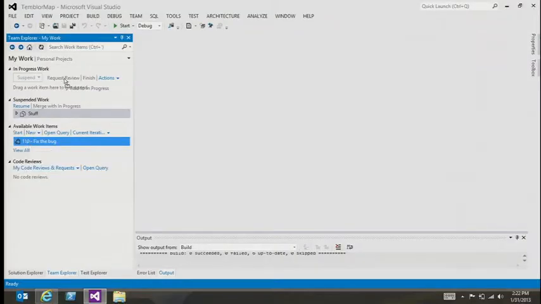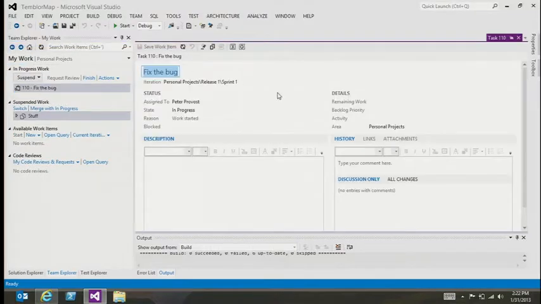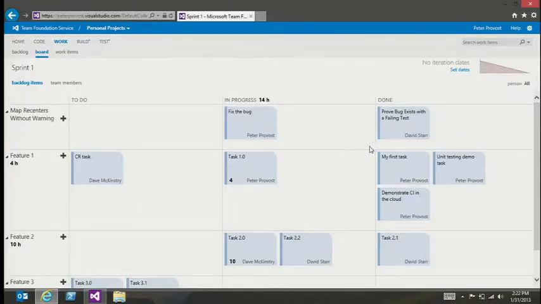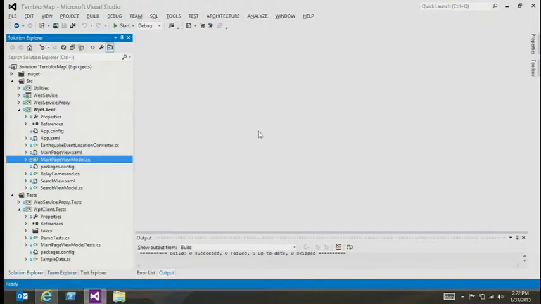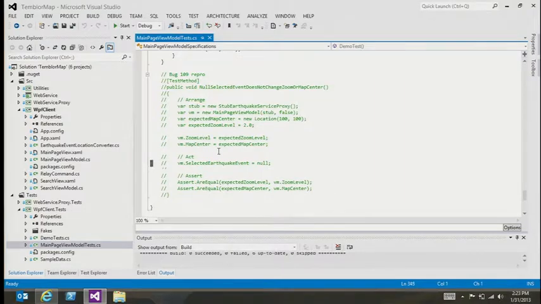All right, so now I'm going to take this bug and activate it. For myself, bring it in progress. All right, so now I can go back over to here. I need to get into the code. And you said you already put a test in here for me, so let's find it. All right, there it is, bug 109 repo. All right, fine.